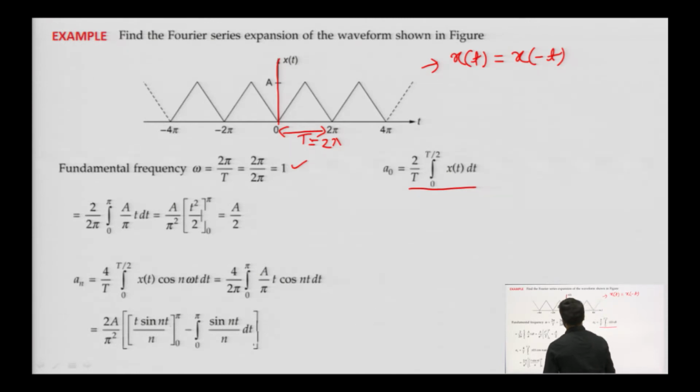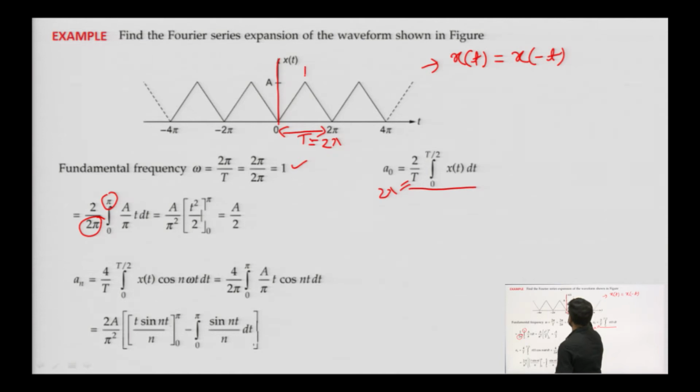If it were not even symmetric, then we would use a naught equals 1 by T, integral 0 to T of x of t dt. Because T is 2 pi, it is 2 divided by 2 pi. Now, it is 0 to T by 2, half of the period is 2 pi by 2, which is equal to pi. So, we need to calculate the function equation for 0 to pi only.